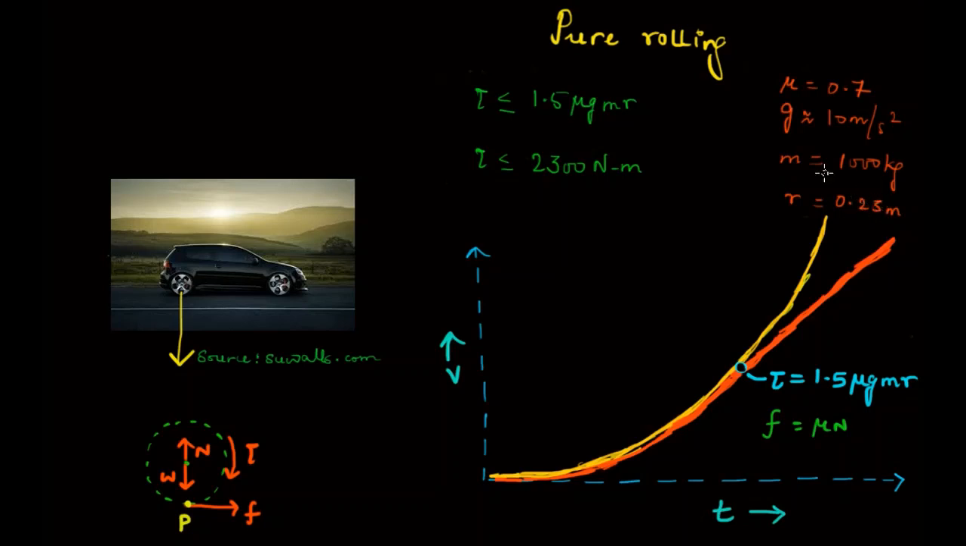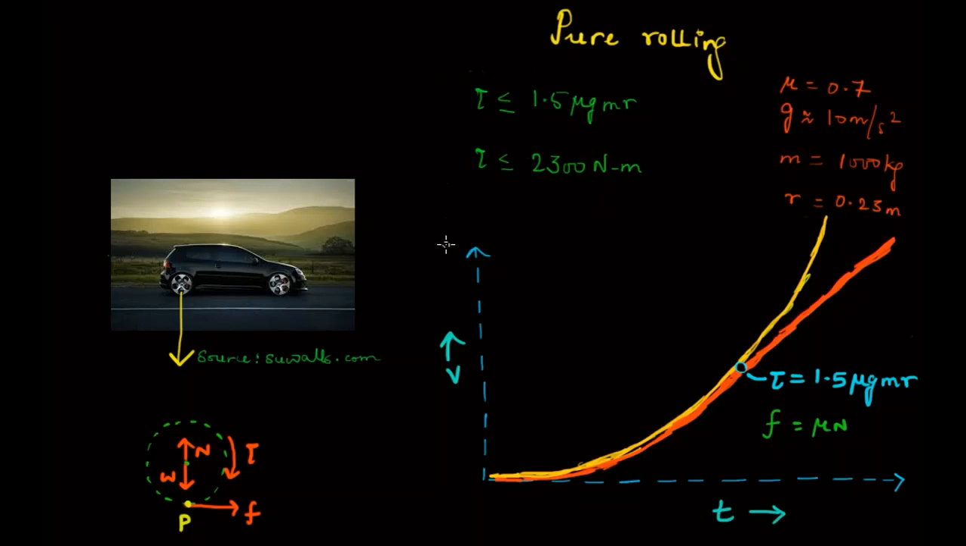If you apply all this value, then on a normal road for an average car, the maximum torque you can apply on the car should be less than or equal to 22,300 Newton meter, such that the car will not skid.